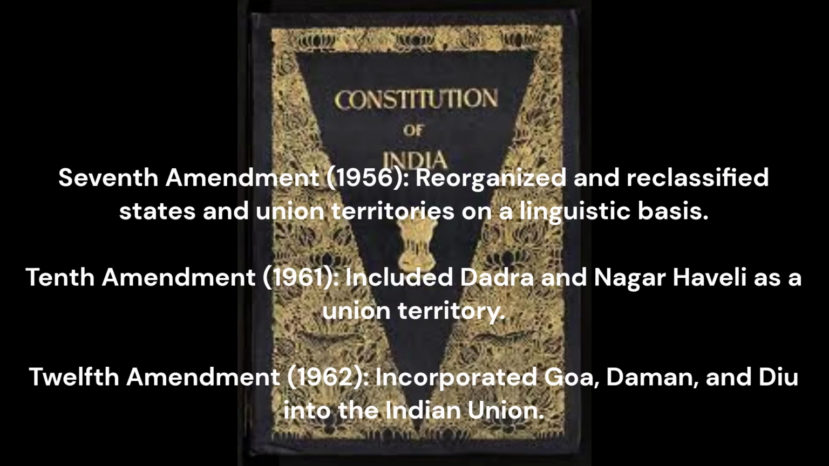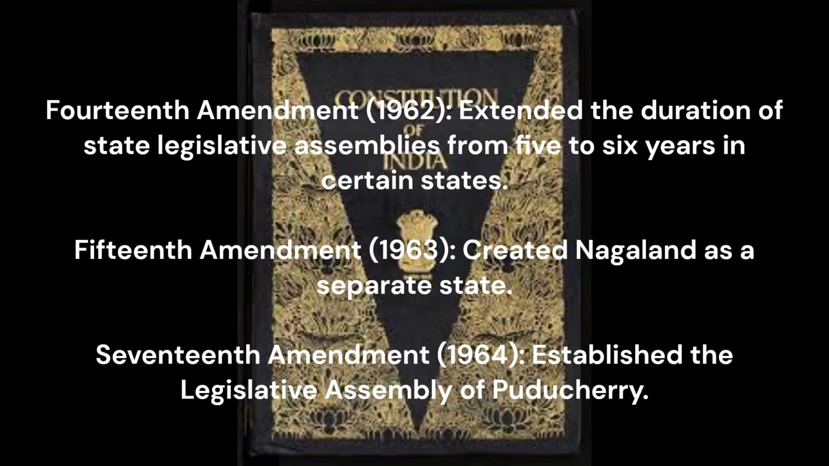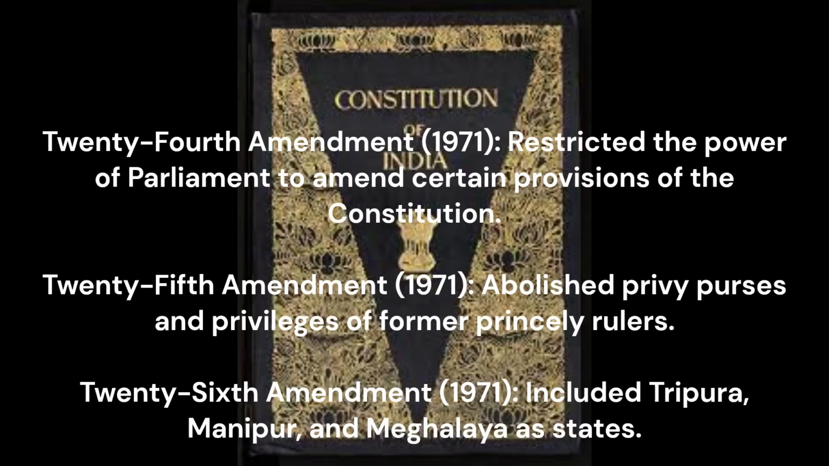12th Amendment, 1962 incorporated Goa, Daman, and Diu into the Indian Union. 14th Amendment, 1962 extended the duration of state legislative assemblies from 5 to 6 years in certain states. 15th Amendment, 1963 created Nagaland as a separate state. 17th Amendment, 1964 established the Legislative Assembly of Puducherry.